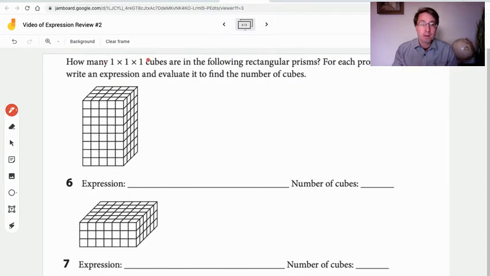1 by 1 by 1 cubes for this volume question, that is one of these cubes right here. You see, 1 by 1 by 1. So each cube is a 1 by 1 by 1 cube. So don't be confused by that. You can count these, or you can use the strategy in our class that we use to solve for how many cubes are in a prism. Do the same for here. Write the expression, and then you have to evaluate to figure out how many cubes are in total.